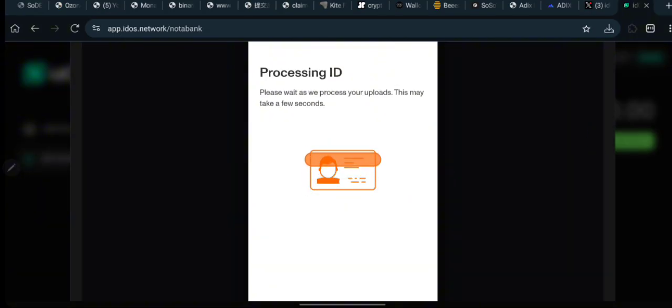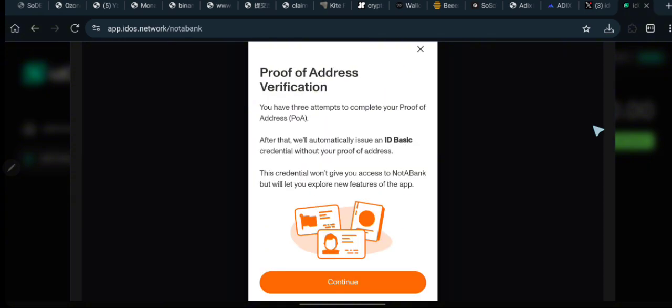All right, so after uploading both the front and the back of your voter ID or any type of ID that you provided, you are going to be seeing this type of write up saying please wait as we process your upload. This may take a few seconds, just give it time to load up. Okay, and immediately after that I got this message saying you have 3 attempts to complete your proof of address. After that, we will automatically issue an ID basic credential without your proof of address. This credential would give you access to the not a bank, but will let you explore new features of the app. So I don't know if this was successful or not, but I guess I just have to click on continue.